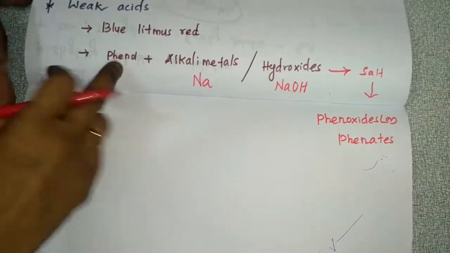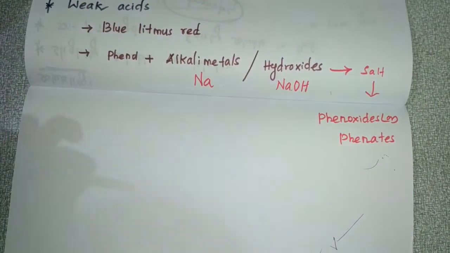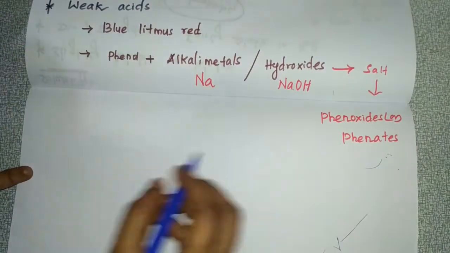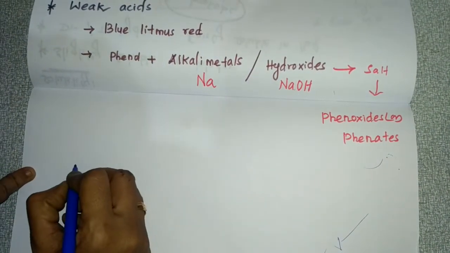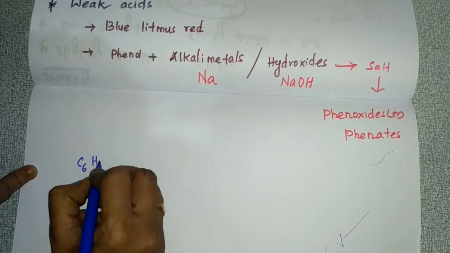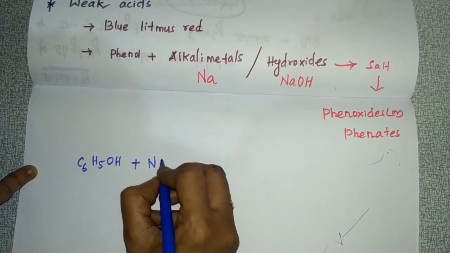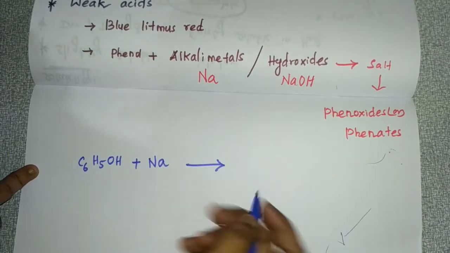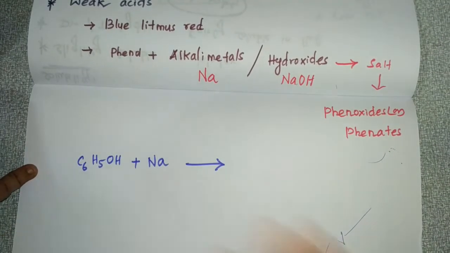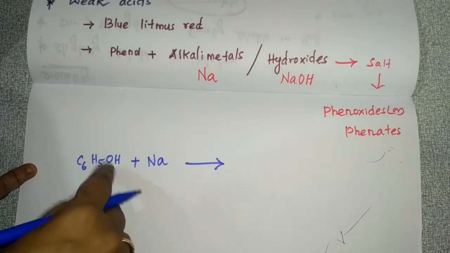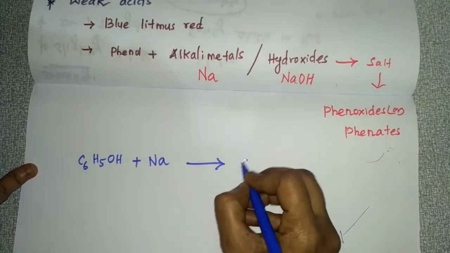For this, I'll give you a reaction example. If you are taking phenol, C6H5OH, with sodium, hydrogen will be evolving out. You know very well about this reaction.